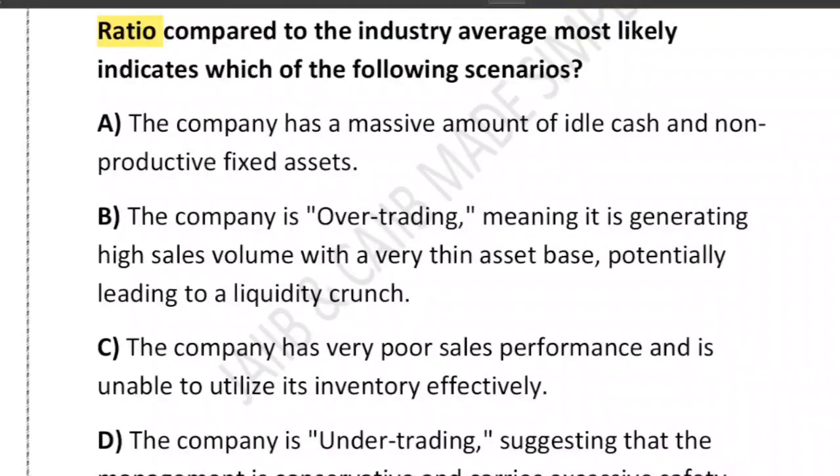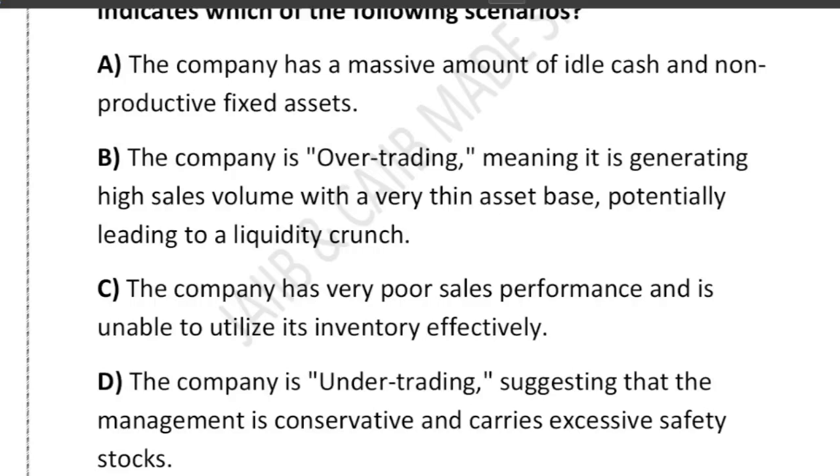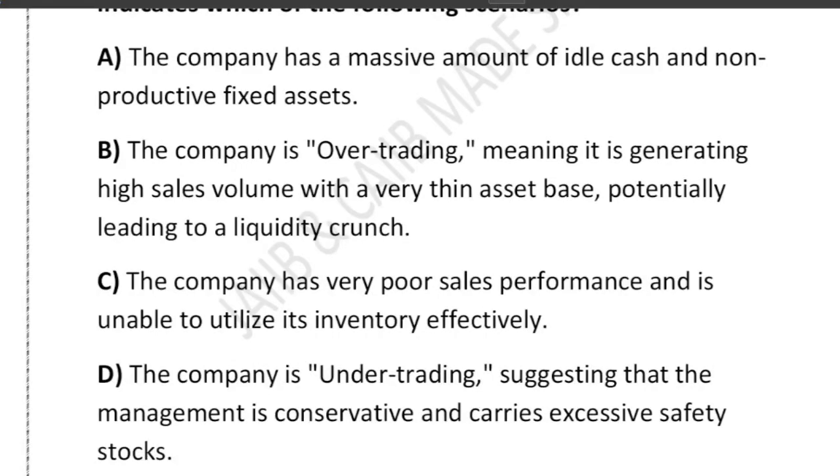Option A they have provided: the company has a massive amount of idle cash and non-productive fixed assets. Option B says that the company is over trading, meaning it is generating high sale volume with a very thin asset base, potentially leading to a liquidity crunch. C says that the company has very poor sale performance and is unable to utilize its inventory effectively. And D says that the company is under trading, suggesting that the management is conservative and carries excessive safety stocks. So what do you think? High asset turnover ratio indicates which option?